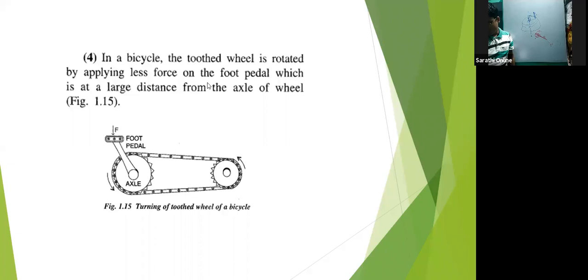And then there is one very important example. This example is very important and relevant for us, and many questions are asked from this example only. When a nut is to be fixed, we use this spanner or wrench, and we apply a force in this direction.